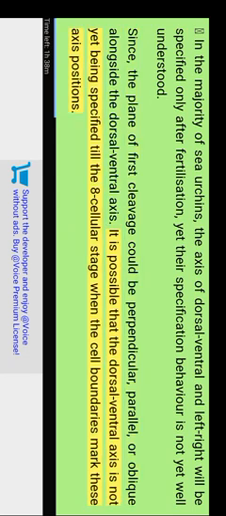In the majority of sea urchins, the dorsal-ventral and left-right axes are specified only after fertilization, yet their specification is not yet well understood. Since the plane of first cleavage could be perpendicular, parallel, or oblique to the dorsal-ventral axis, it is possible that the dorsal-ventral axis is not specified until the 8-cell stage, when the cell boundaries mark these axis positions.